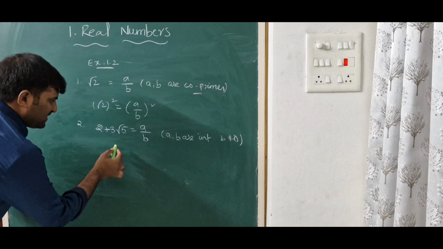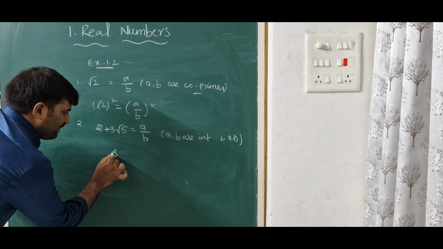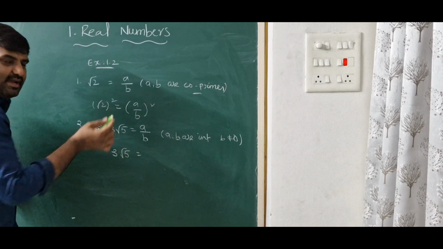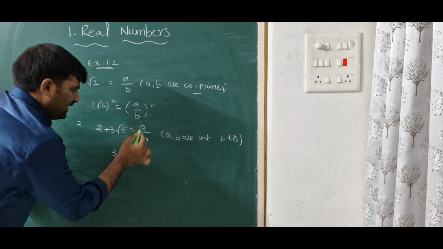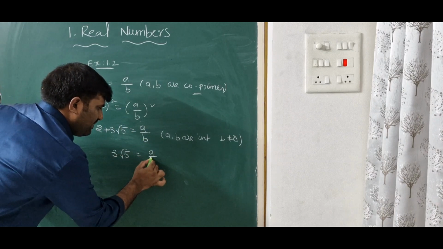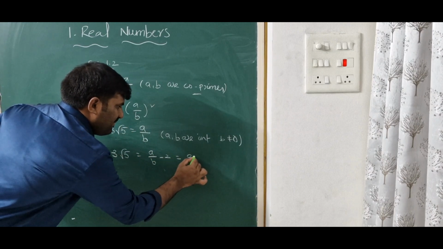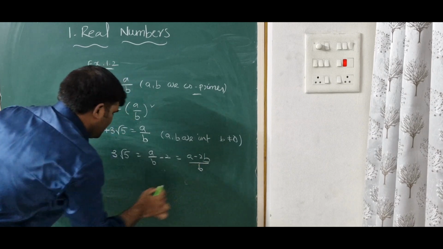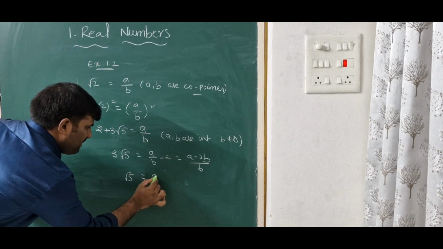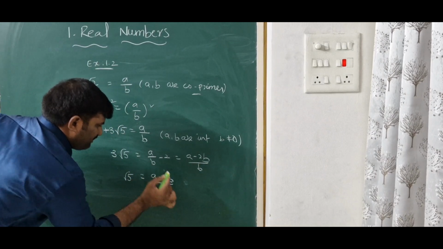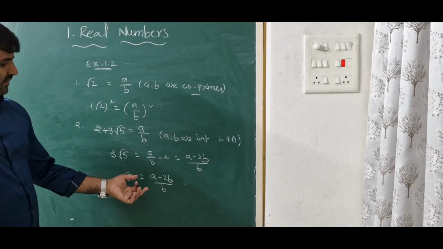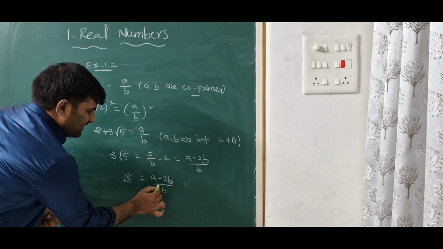Next, for this we need to write directly root 5 in terms of p by q. For that I am transposing the 2 to the right side. You will get a by b minus 2, that means a minus 2b by b, and root 5 is equal to a minus 2b by b. So here we will write b, and this 3 will come to the denominator.